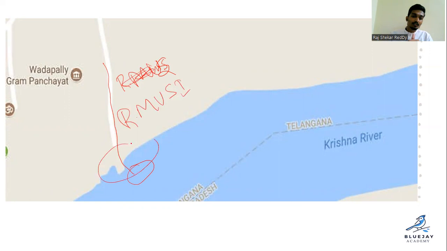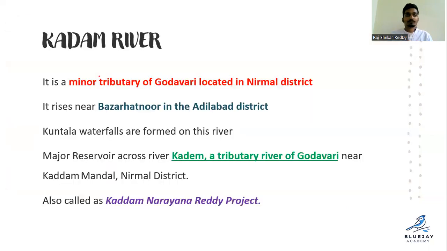Musi, and this region is Vaddepalli in Nalgonda. Clear? And Kandem River. It is a minor tributary of Godavari located in Nirmal district. Minor in the sense very small, and it rises near Bajarhotnor in Adilabad district. Kuntala waterfall is very famous, one of the highest waterfalls in Telangana, and it is formed on this river.